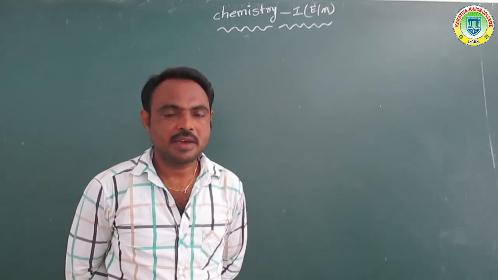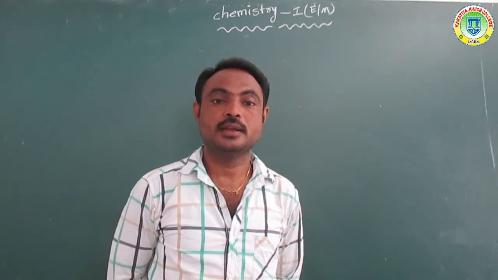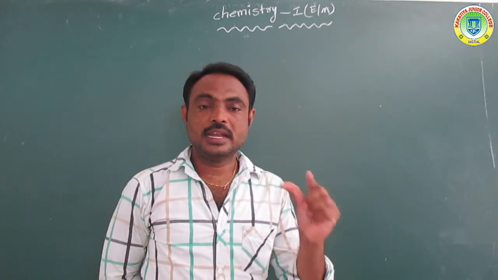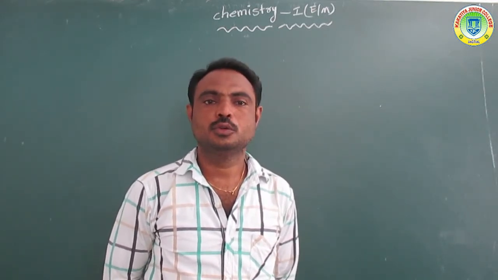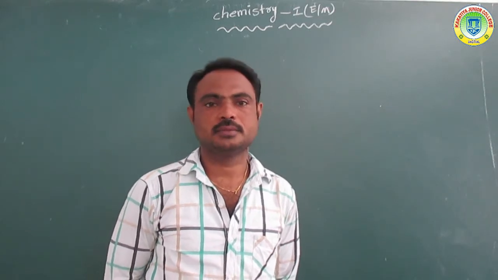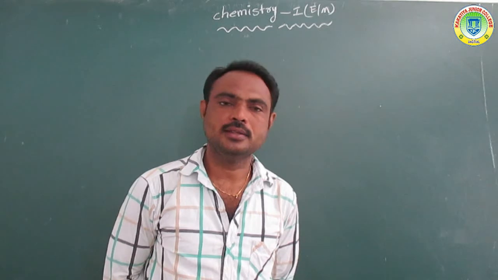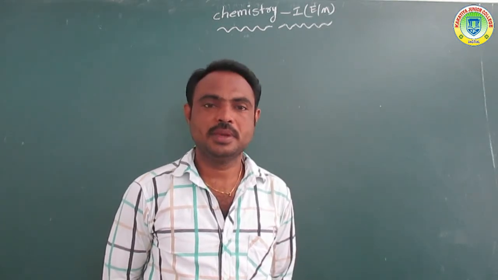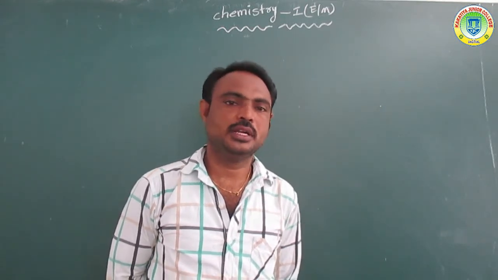These elements are available mainly in the combined state only, not the free state, because they all lose electrons to form positive ions. So due to this reason, they are only available in the combined state. We already know that from yesterday's class.